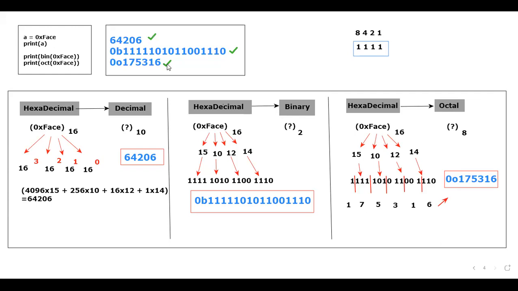Now tell me, in the interview, if they try to confuse you, or if they try to shake your head, or if they take the brain out of your head, whatever it may be, are you in a position to tell them the answer properly? How the conversion will happen from decimal to the other 3 formats, binary to the other 3 formats, octal to the other 3 formats, hexadecimal to the other 3 formats. Please do respond.